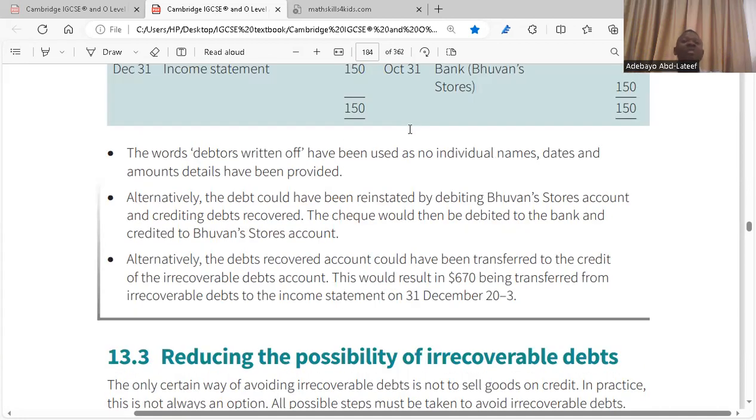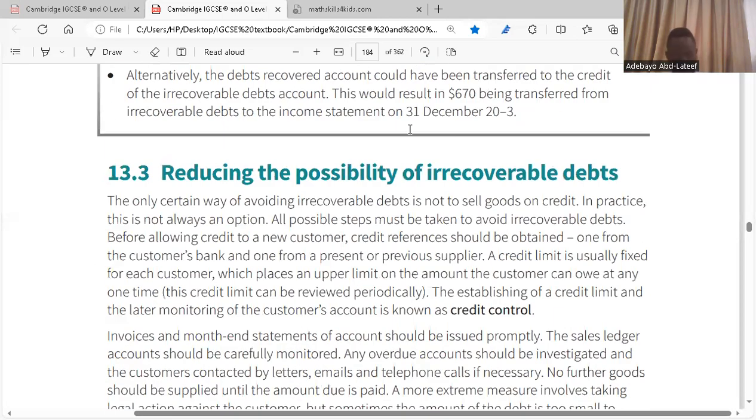So now that 150 is being paid, you take away 150 from the total of irrecoverable debt. Remember that in your income statement, we're having irrecoverable debt of 820. Now that 150 is paid, irrecoverable debt will be 820 minus 150. So the total that will be in your income statement, the profit and loss section, will be 820 minus 150. So that is the total of irrecoverable debt. Is it clear? Yes.